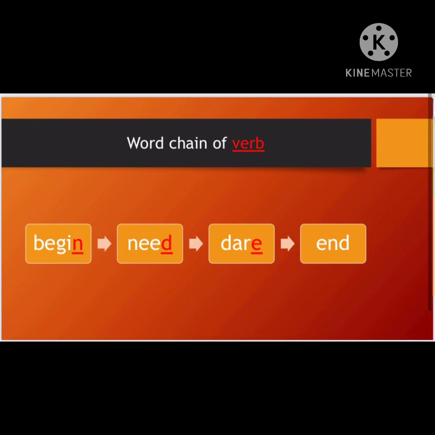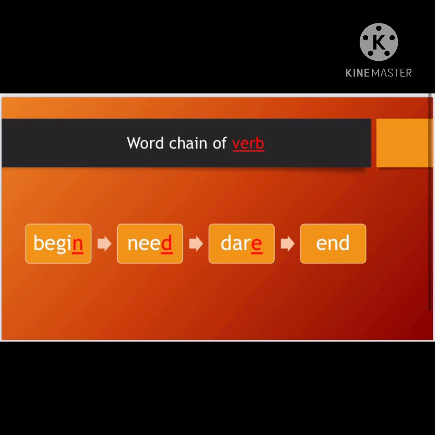Same way, the last letter of need is D. So I'll take the same D and try to make my new word balancing the category that is of the verb. And so it is D for dare. You say, don't dare you touch me, don't dare. That's a verb.